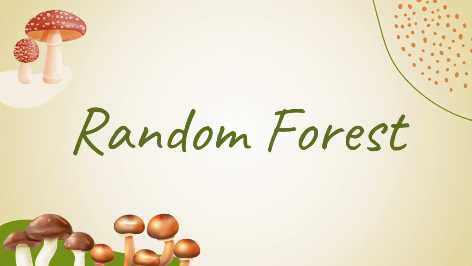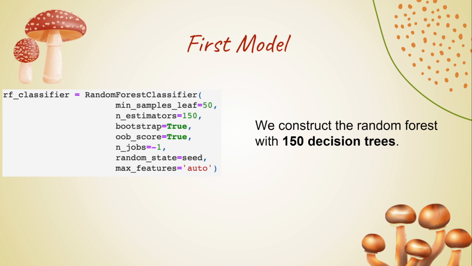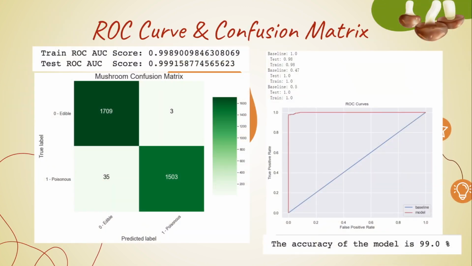Next, we use the random forest classification model. We first use the one-hot encoder to convert the categorical data to numerical data. Then we constructed a random forest with 150 decision trees. Here's the outcome analysis of our model. The ROC AUC score is the area under the ROC curve as shown on the right. This model gives a 99% accuracy rate, which shows that the random forest classification is effective in determining poisonous mushrooms.